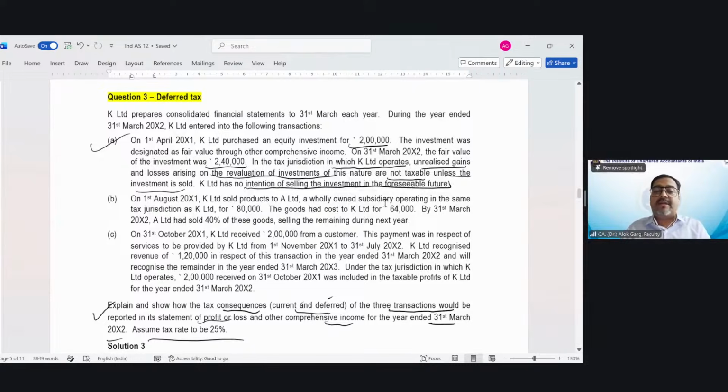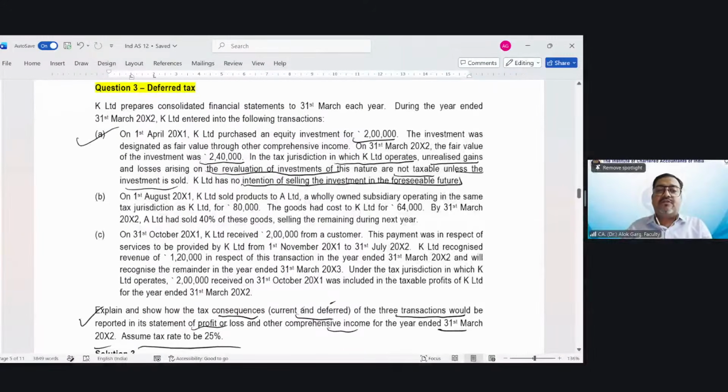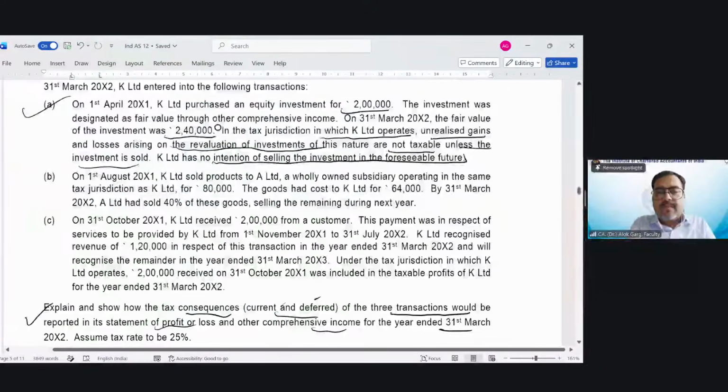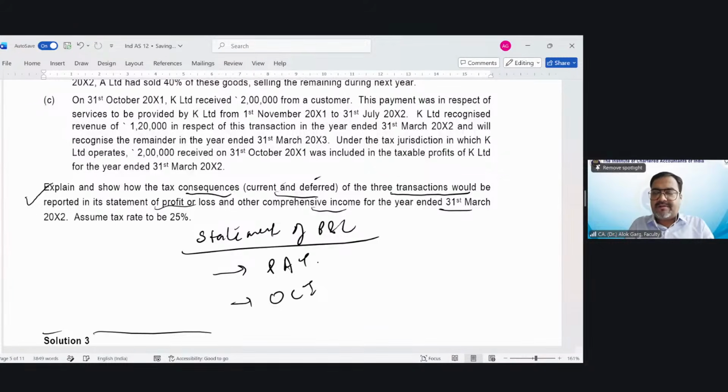Which 2 parts does P&L have? The statement of P&L has two parts. The first part is that which provides you PAT, and the second part is OCI. The items relating to the first part include tax, the current tax and deferred tax.